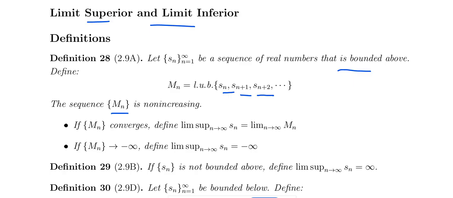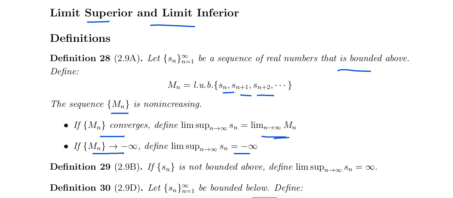Then mn is a non-increasing sequence, that is called a decreasing sequence. If mn converges, the limit supremum of Sn equals the limit of mn.